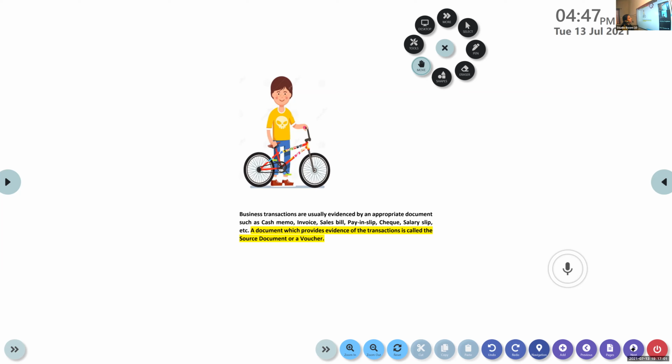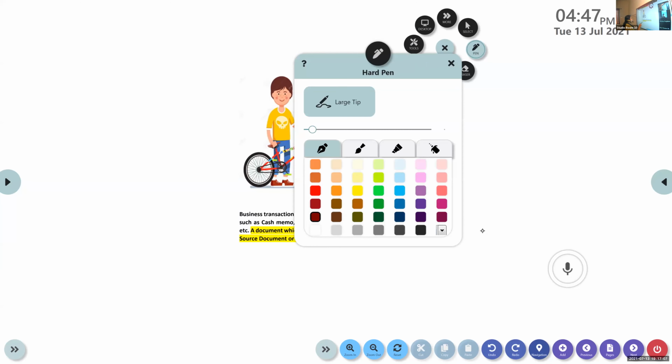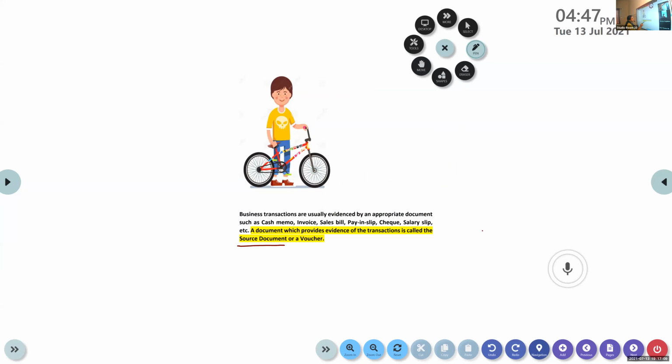These are all vouchers or source documents. Source document or voucher, both are same. What are vouchers? They are the documents which serve as evidence of a business transaction.